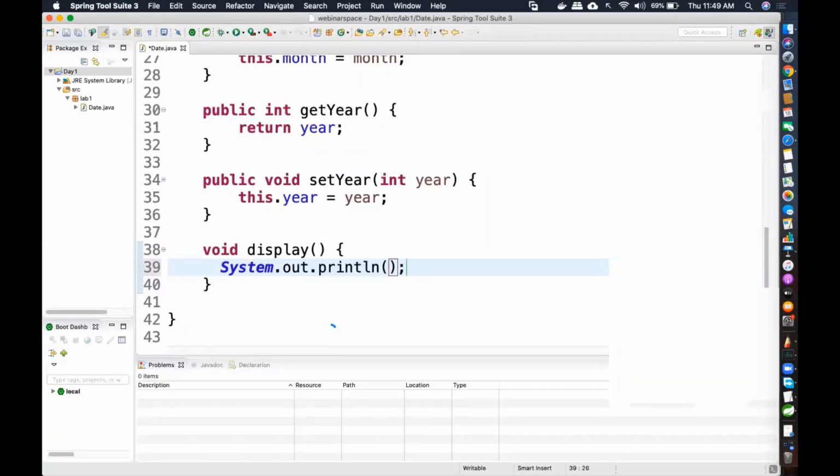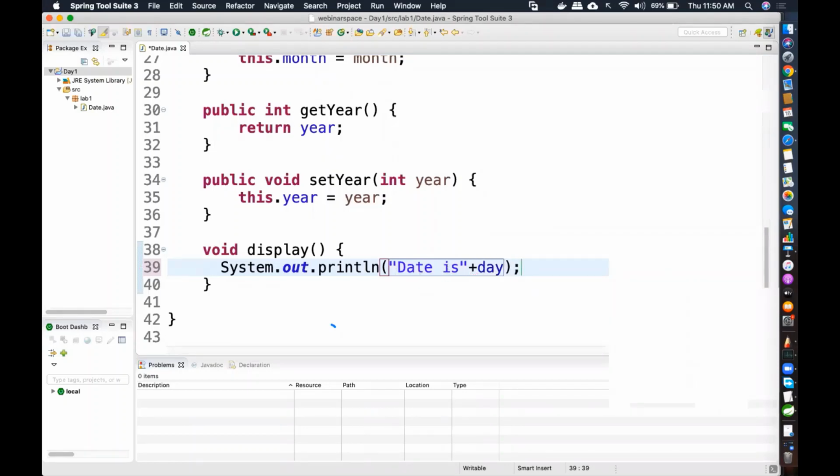Sout, Ctrl+Space. And inside that, whatever goes to the console should be in the form of a string, because the console is internally a text box. A text box always accepts what? A string value, right? So I'm going to say "date is", and then I'm going to append. This is a string, but I want the variable value now.